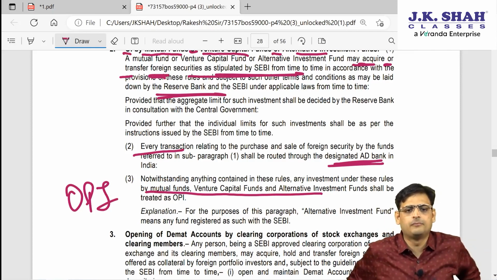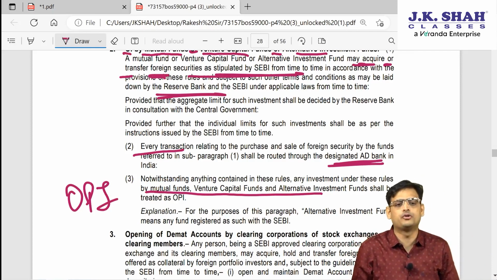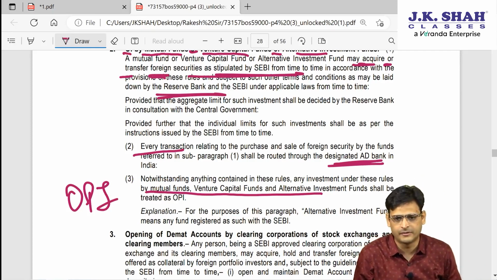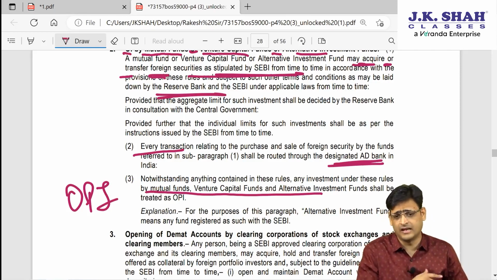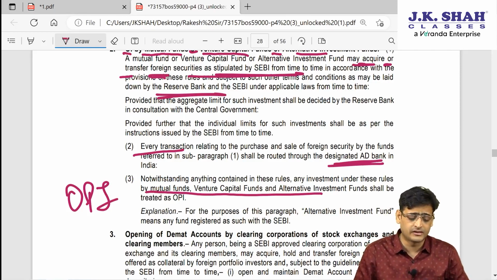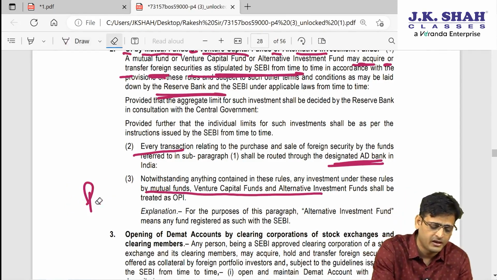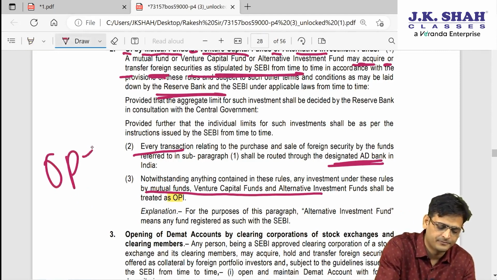So now let us put it together. If overseas investment is made by mutual fund, venture capital fund, alternative investment fund, they have to take RBI approval. Also they have to take the SEBI approval. The entire transaction needs to be routed through the AD category bank. Then these investments will always be treated as OPI.